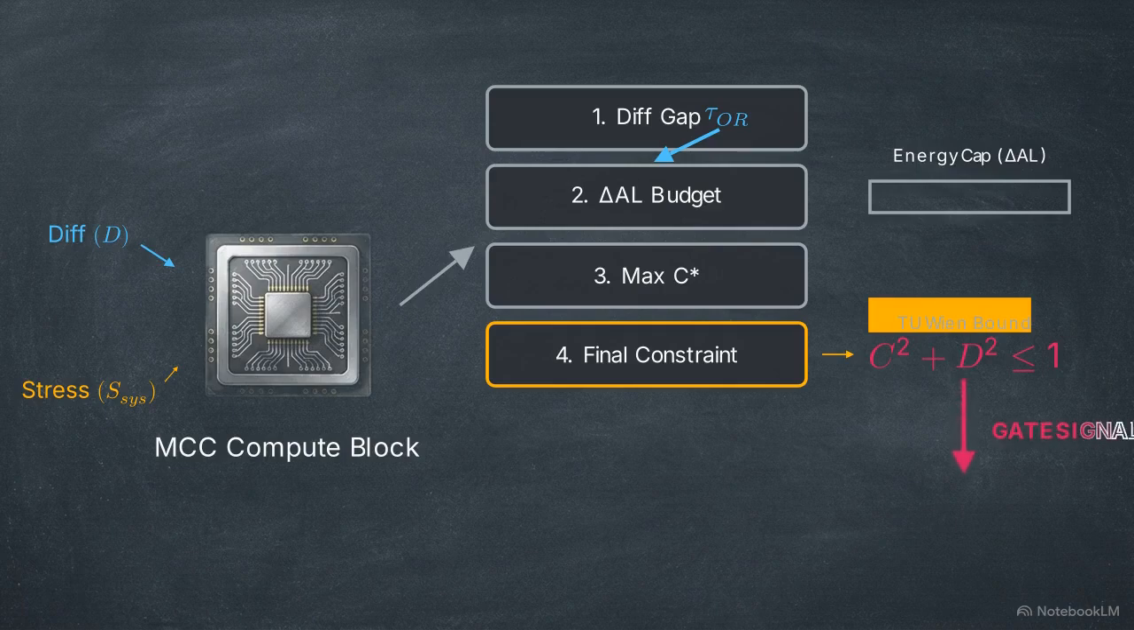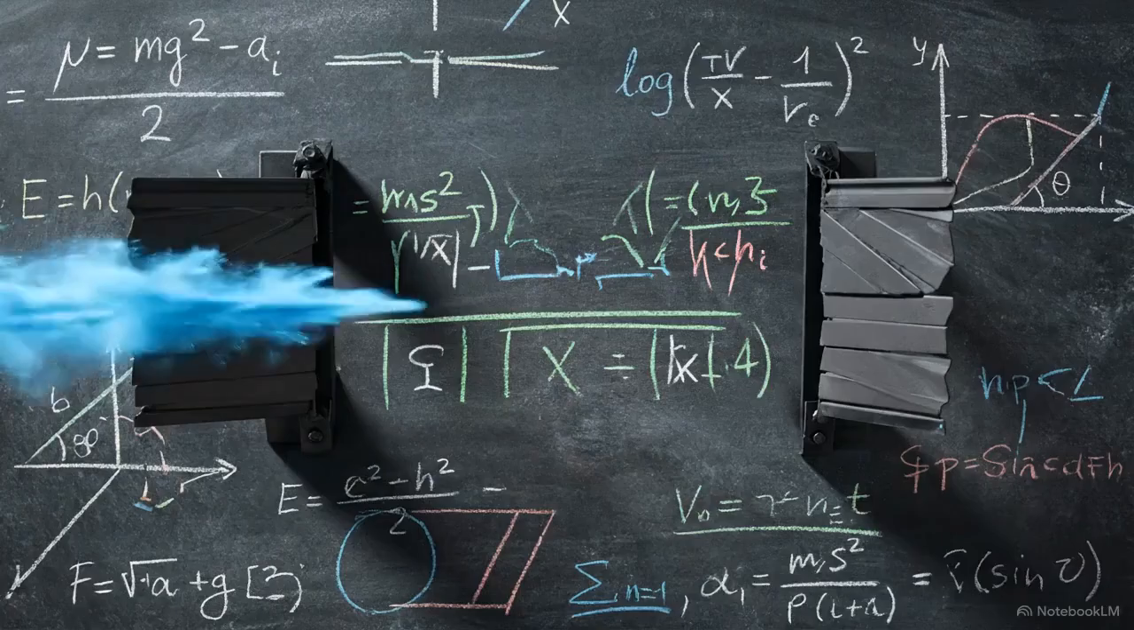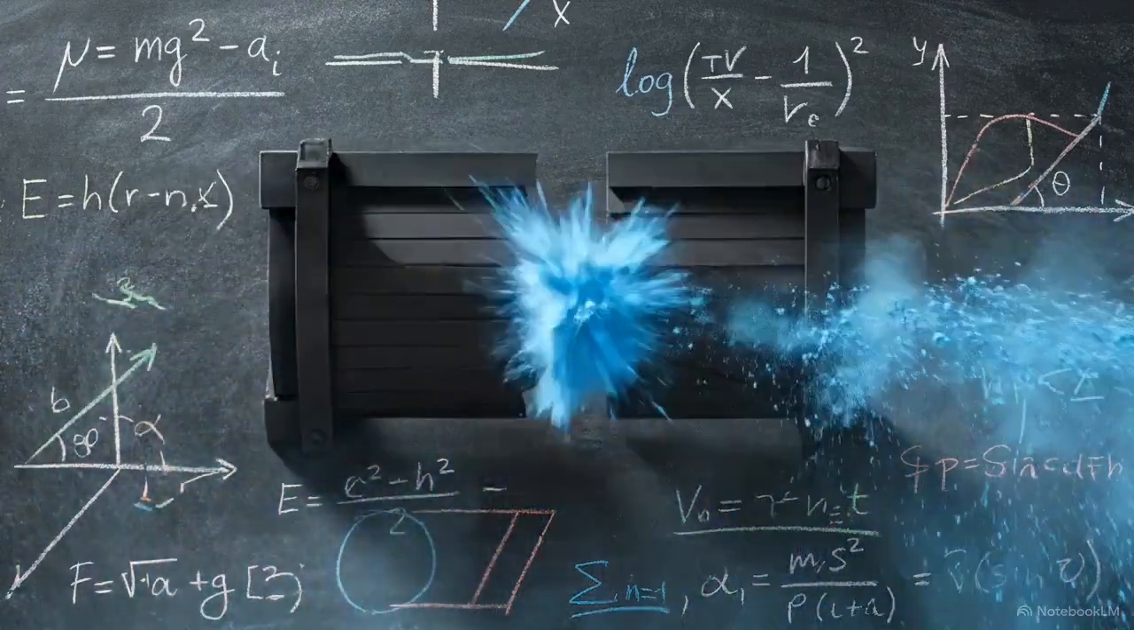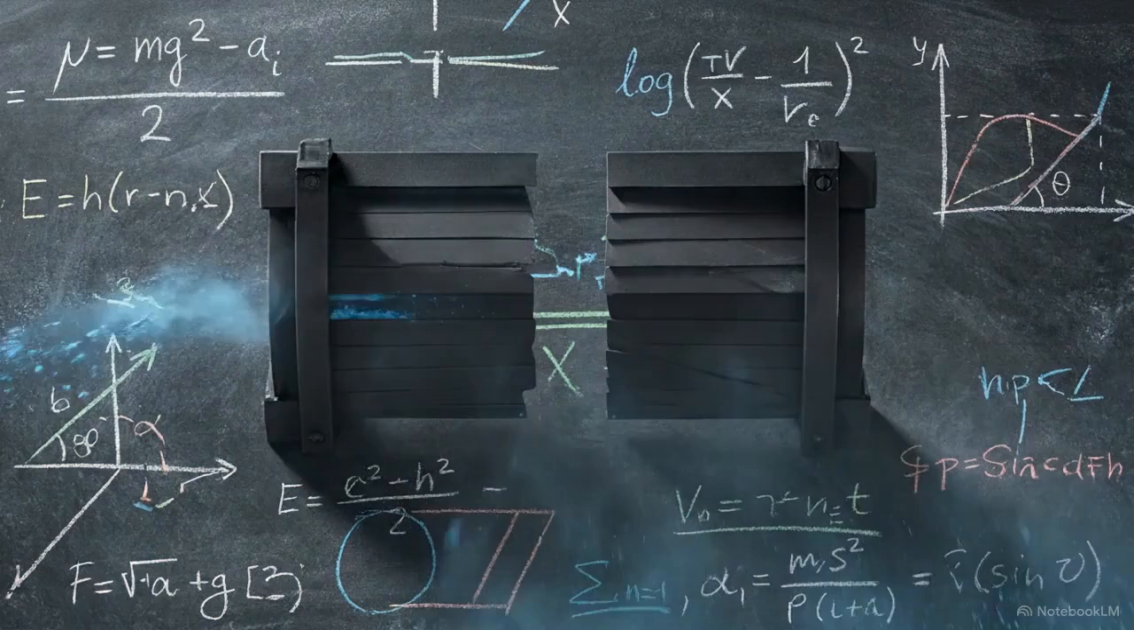It enforces the correlation squared plus disturbance squared bound against the value of 1, outputting a physical gate signal to the main processor. If the boundary is breached, the physical gate snaps shut. It completely severs the flow of data processing, stopping the AI from hallucinating.